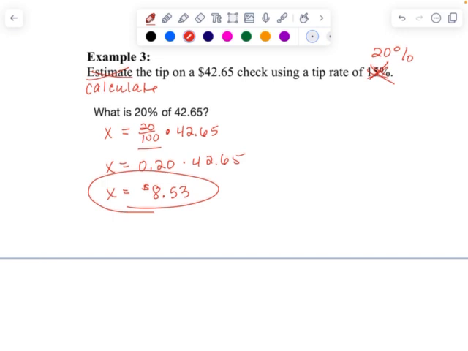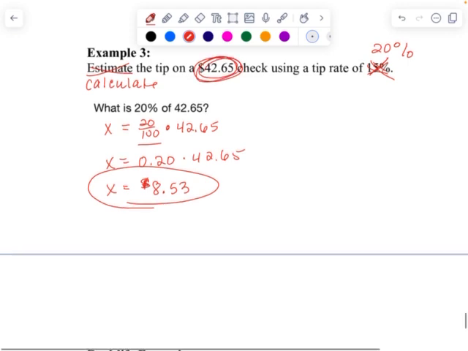Okay? So $8.53. Notice I have a label. We definitely need to have a label. All right? That's how much the tip would be. If I wanted to find out how much I would have to leave, I would have to add my total plus my tip, and that would be the amount left.